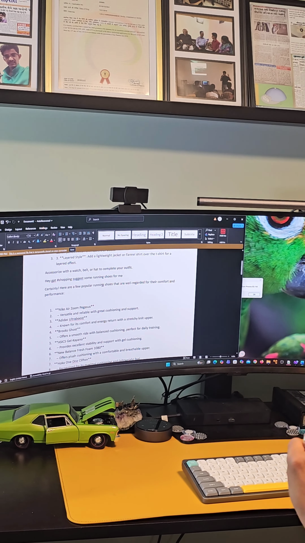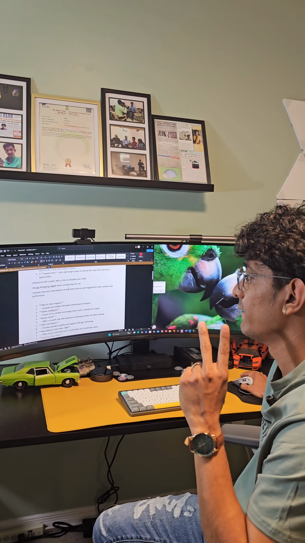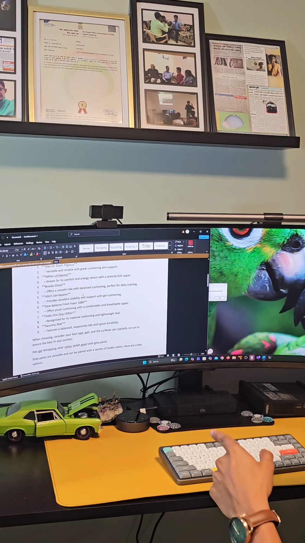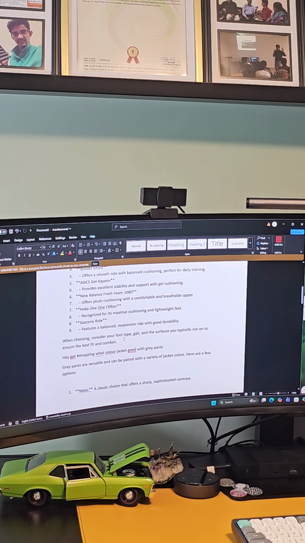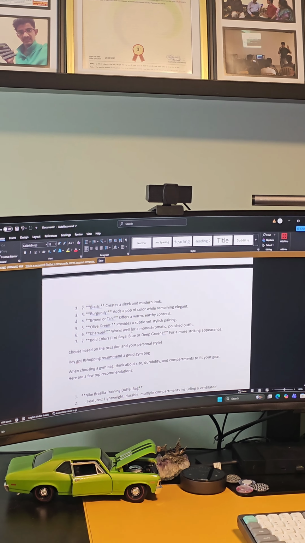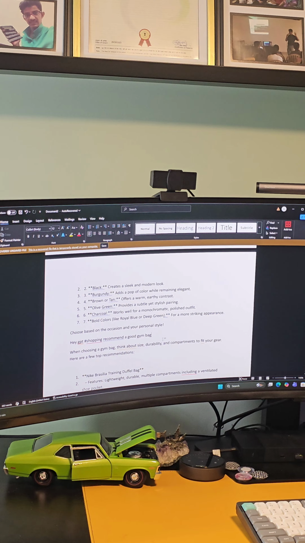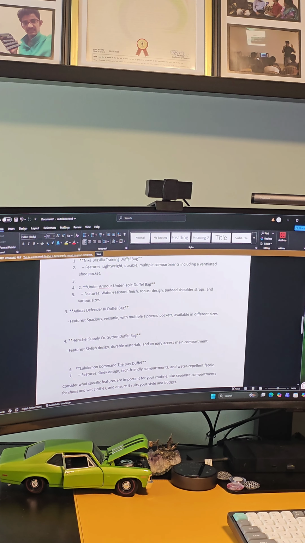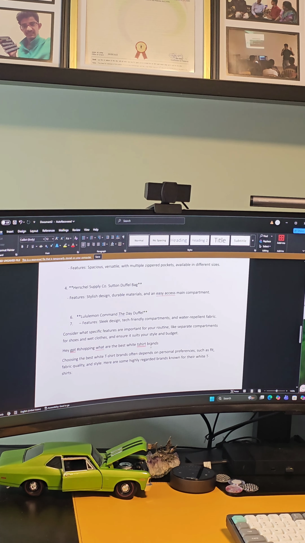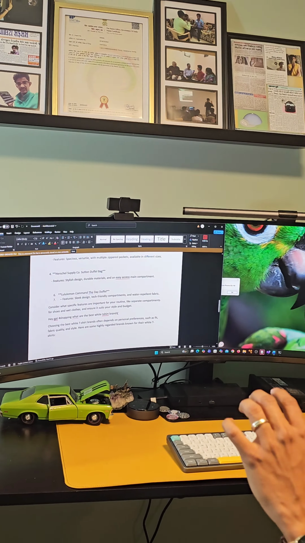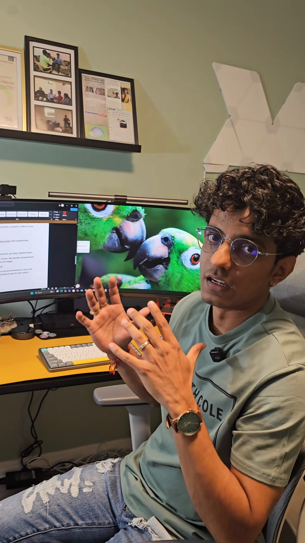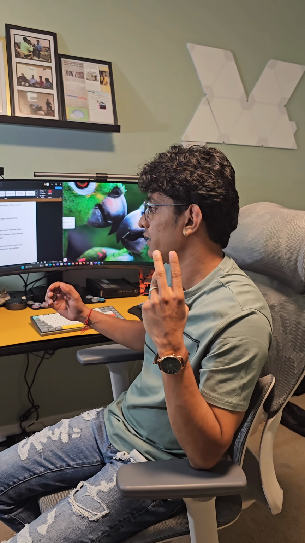The third question is about a jacket: what color jacket goes with gray pants. The fourth is about a gym bag, and the fifth is about the best white t-shirt brands. So I have tried to include different categories.